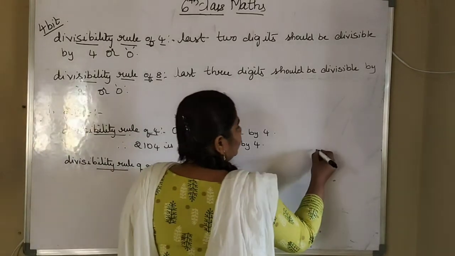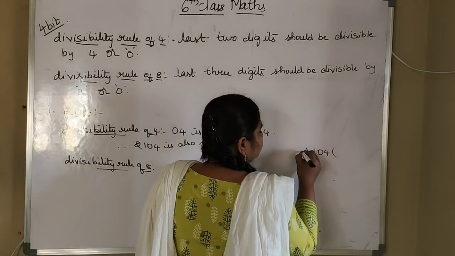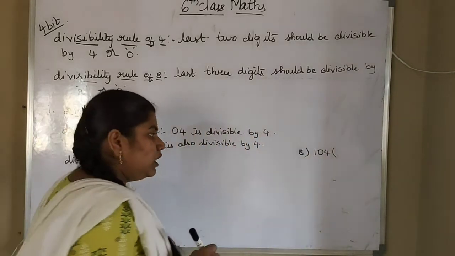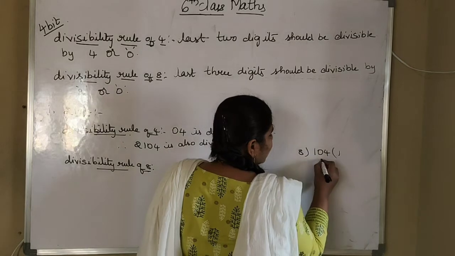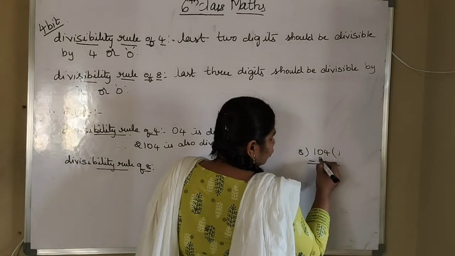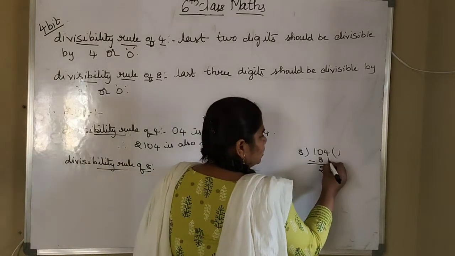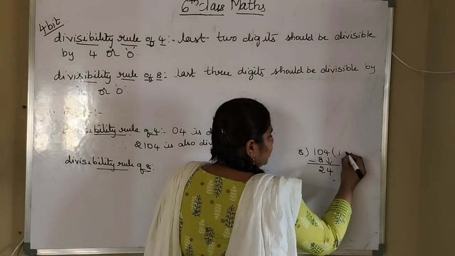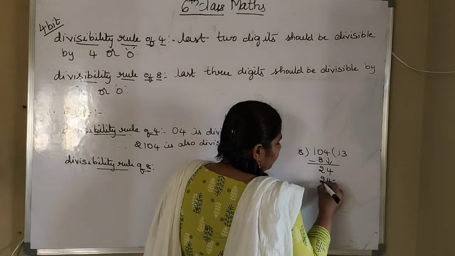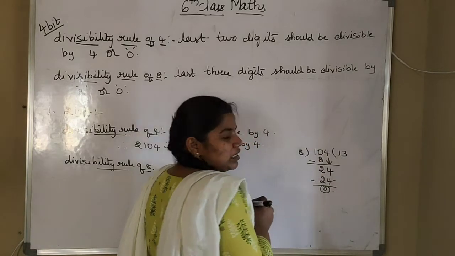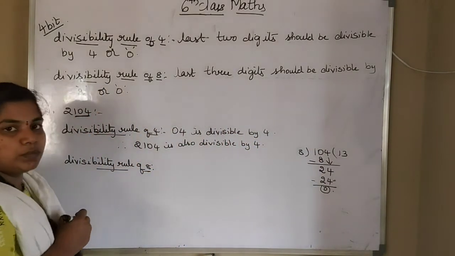So now you divide here 104 with 8. 8 ones is 8. If you do subtraction here, 10 minus 8 will be 2. Bring this 4 down. 8 3s are 24. So you got the remainder as 0. That means 104 is divisible by 8.